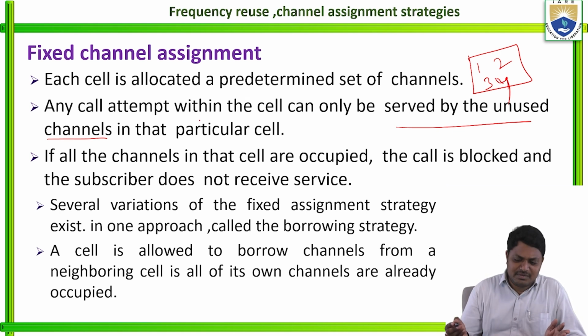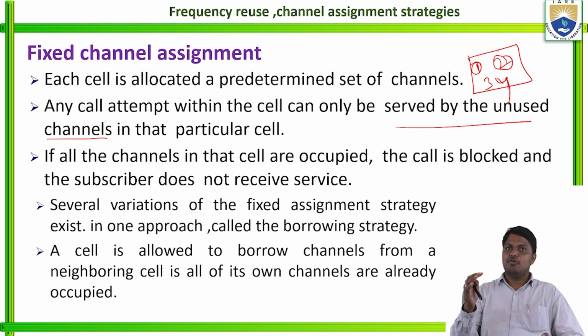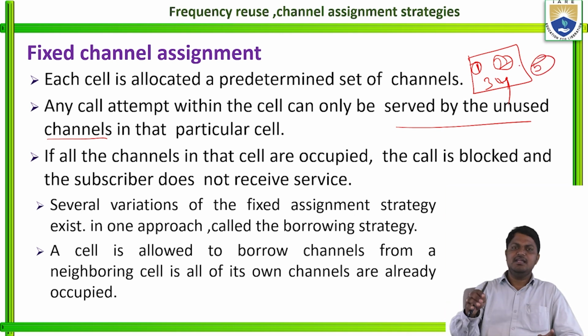So any call is attempted within the cell. For example, one call is attempted by cell 1, and so on up to 4. So basically 4 calls at the same time are connected to that system. What happens if 5 calls are attempted to the system? Only 4 channels are available, right? So what about the remaining 5th call? The 5th call will be blocked here.